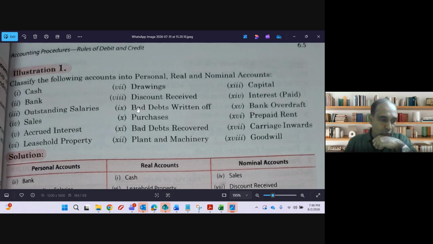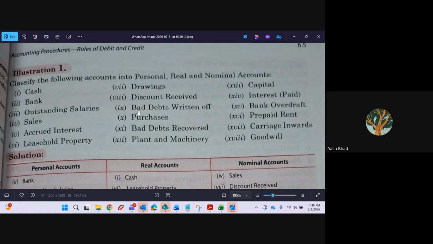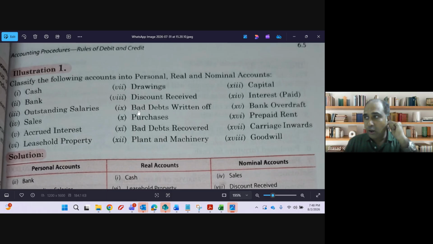Bad debts written off. Nominal. Why is it nominal? It is a loss. I made a sale to a person. That person is not able to pay the money. That we call bad debt. Bad debt is a loss to the business. That is why bad debt is a nominal account. So purchase is a nominal account, right? Absolutely right. Purchase is a nominal account. Bad debts written off is a nominal account.